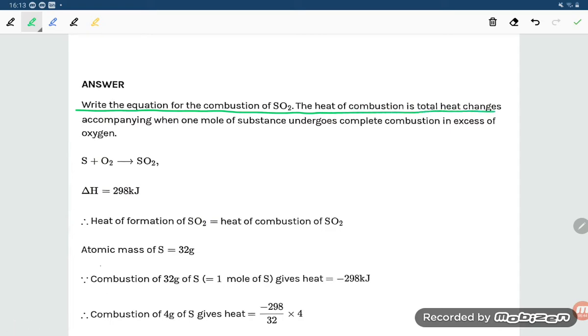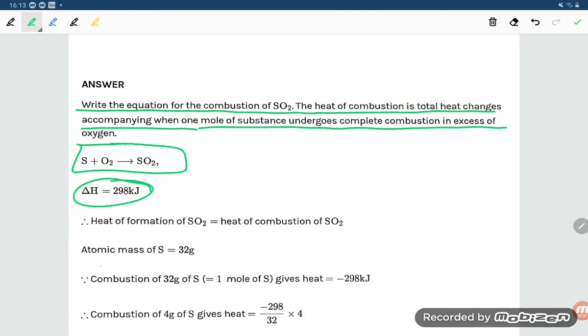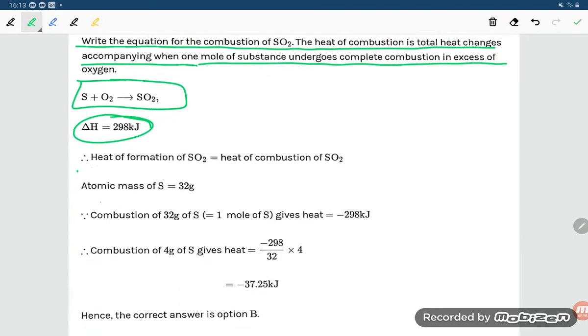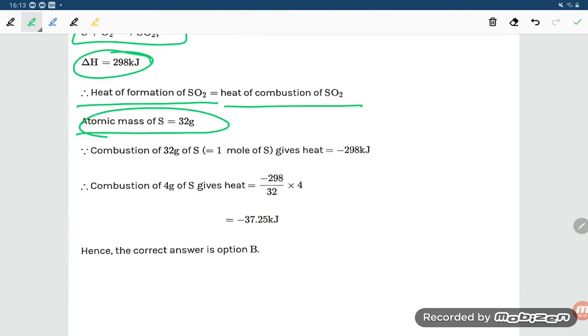The heat of combustion is the total heat change accompanying the complete combustion of 1 mole of a substance in excess oxygen. So S plus O2 gives SO2, with delta H equal to minus 298 kilojoule. Heat of formation of SO2 is equal to heat of combustion of sulfur. The atomic mass of sulfur is 32. So combustion of 32 gram of sulfur, that is 1 mole of sulfur, will give this much heat.